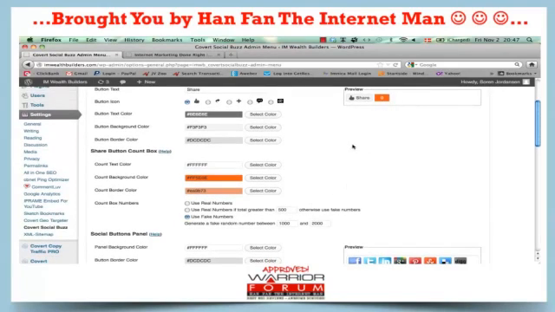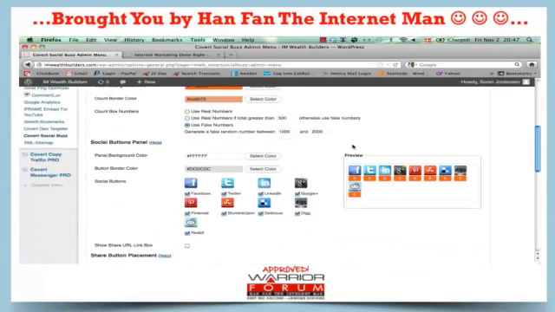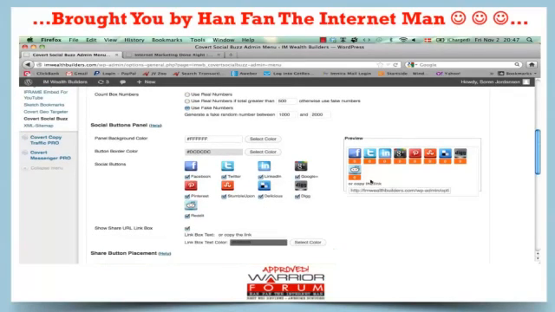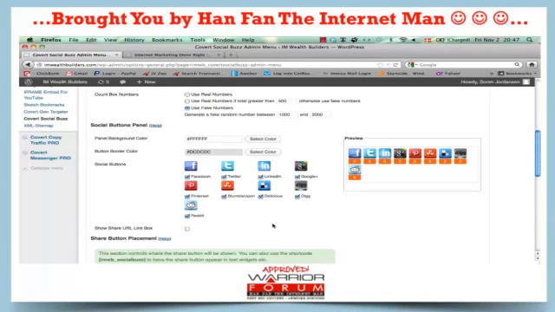Now, this is what the button is going to look like. When people hover over it, it's going to expand into something that looks kind of like this, where they can then like your stuff on Facebook, post it on Twitter, use all the other sites. You choose which one of the social sites you want to include in here. You can change the background color again, and so on. And you can even include a link box with a link to your site and post in there, and customize the text there. We're going to leave that out for now.